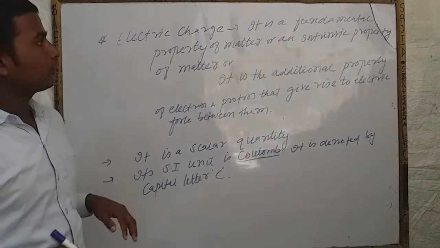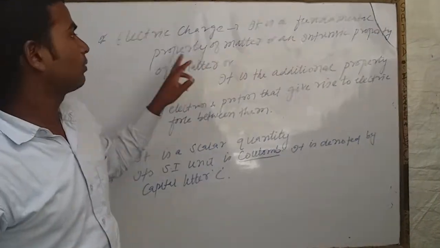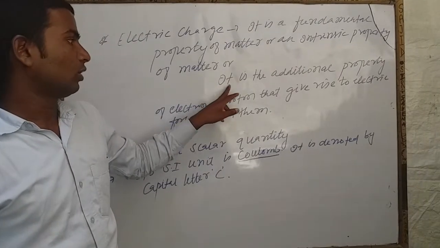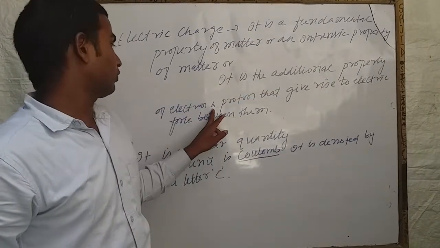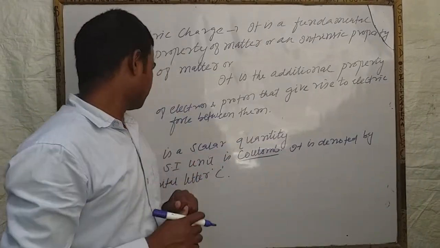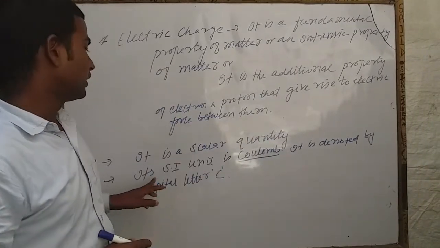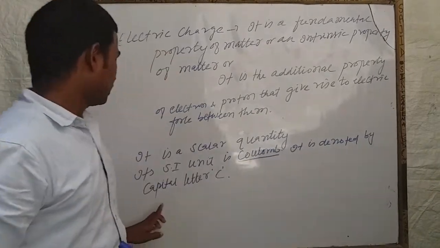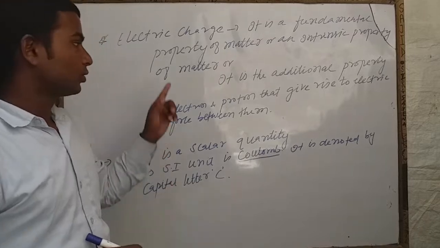You should write further. Electric charge. It is a fundamental property of matter, an intrinsic property of matter, or it is the additional property of an electron or proton that gives rise to electric force between them. It is a scalar quantity. Its SI unit is coulomb. Coulomb is denoted by capital letter C. You should write it.